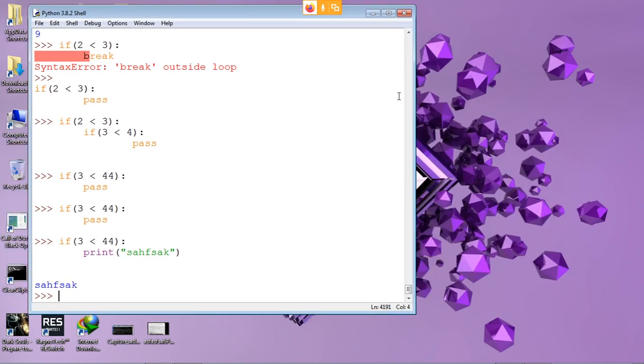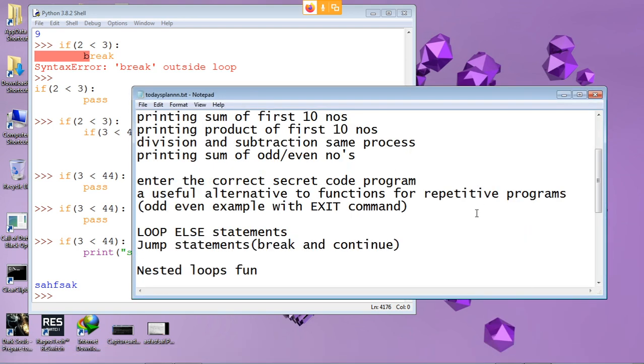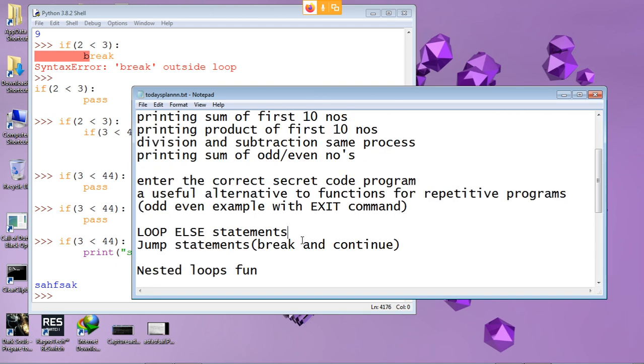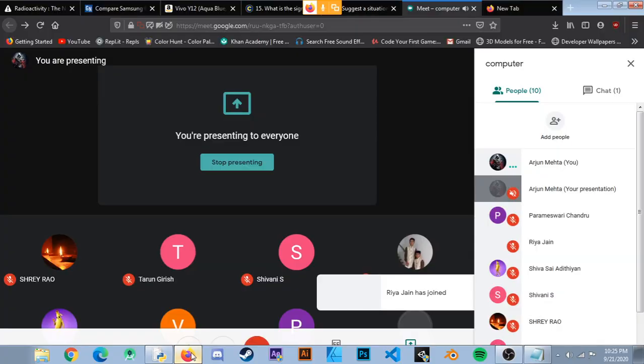Okay, fine. Hey, it's become late. What were we planning to do? Loop else. That's a checkpoint stuff. Yeah, checkpoint stuff. Loop else only, I forgot to tell you guys. We'll do loop else and all tomorrow, okay, then do it on some other day.